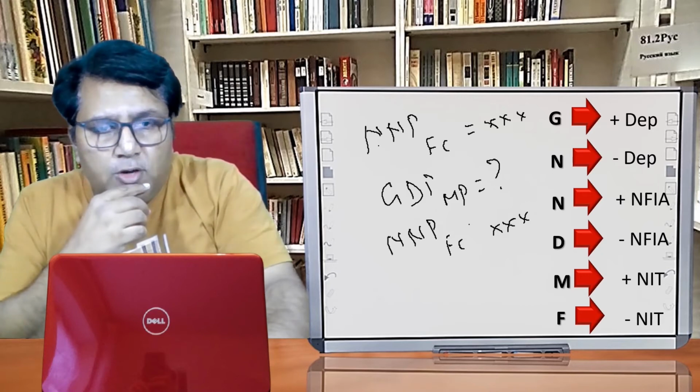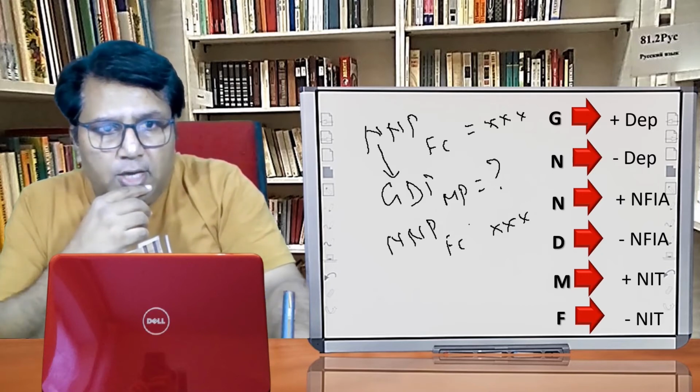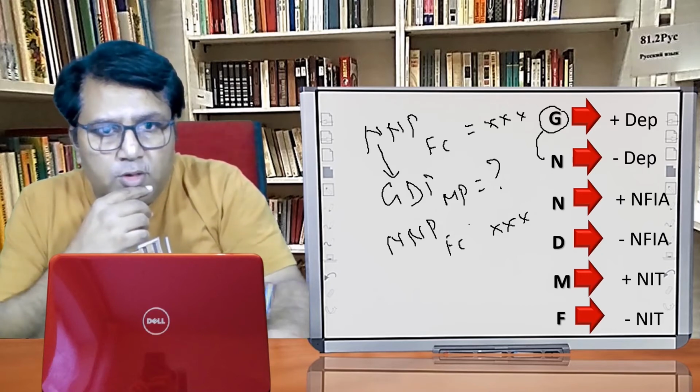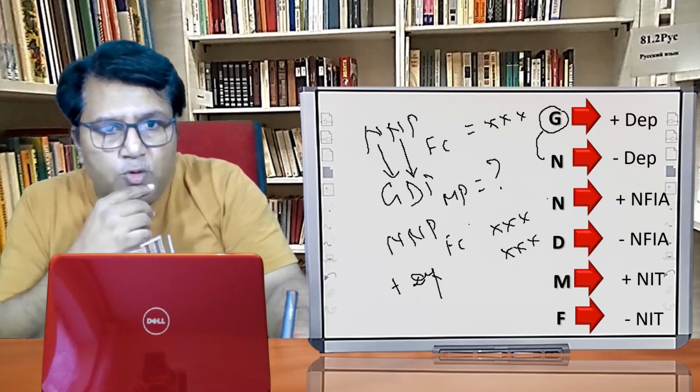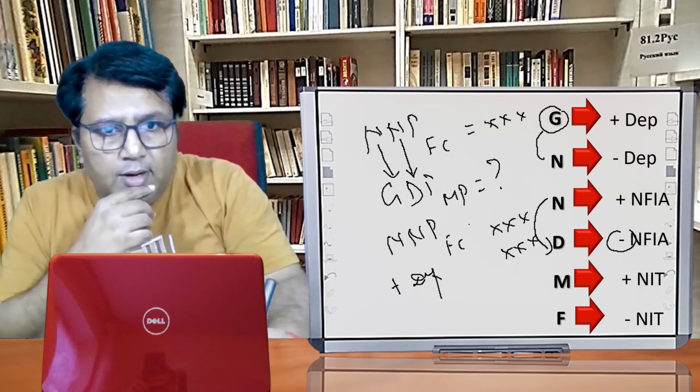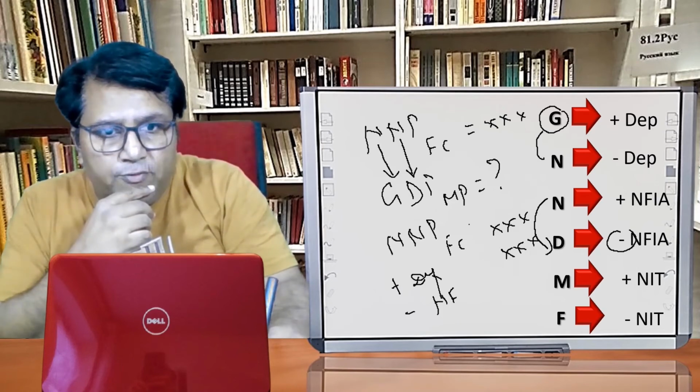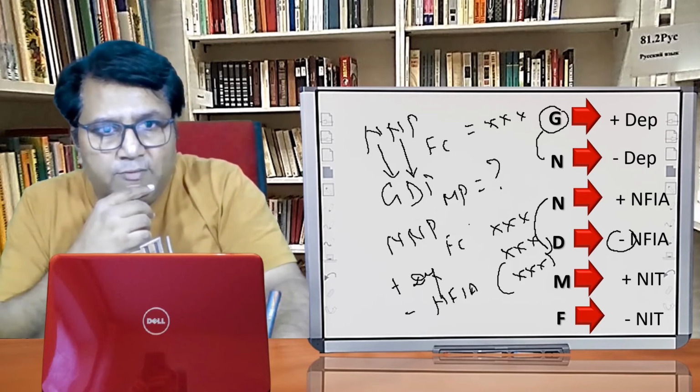Let us see what we have to do. Firstly, we have to convert net into gross. If we have to convert net into gross, then what we have to do? We have to add depreciation. So we have converted net into gross. Another thing that we have to do is we have to convert national into domestic. If we have to convert national into domestic, then what we have to do? We have to deduct NFIA. So that also we have done.